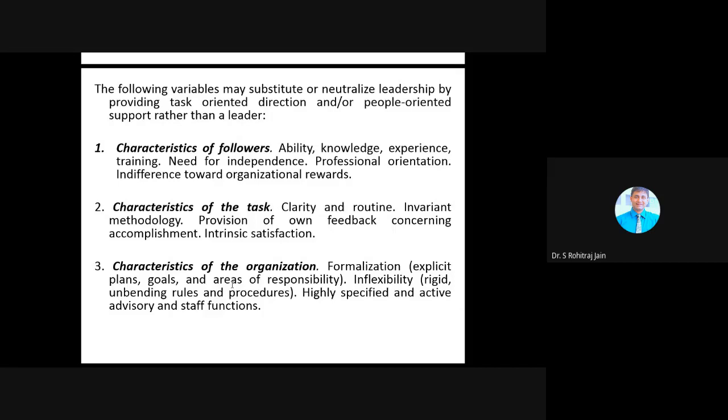One approach is to make the situation more favorable for the leader by removing the neutralizers. Another way is to make leadership less important by increasing the substitutes, such as job enrichment, self-managing teams, and even automation.